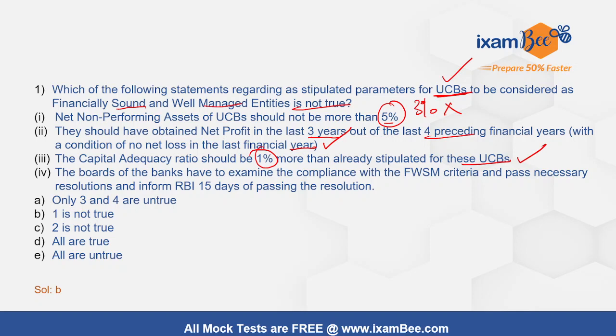Also, UCBs can decide the eligibility to be classified under the status of financially stable and well managed entities under the revised criteria based on the audited financial statements and/or the RBI inspection report, whichever is the latest. If they fulfill the criteria, they need to pass a resolution for the same and inform RBI within 15 days of passing the resolution. So this is also correct. The only untrue statement here is only one. So the answer is B.